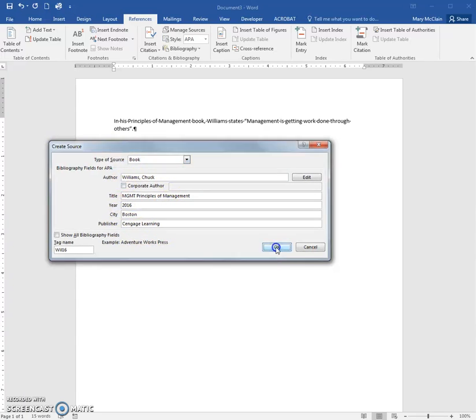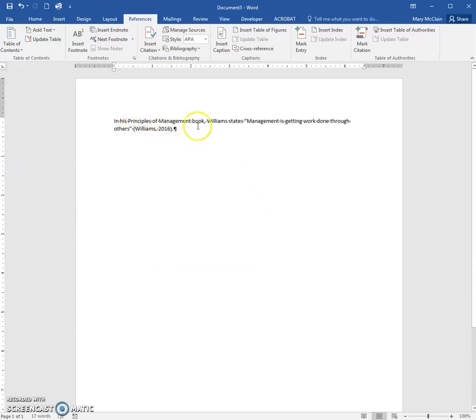I'm going to go ahead and say OK, and what you're going to find is that typical APA format would show the author's last name and the year that it was published. I would continue writing my document, whatever it is I wanted to say, and when I was ready and complete, that's when I need to add those resources at the end of the document.